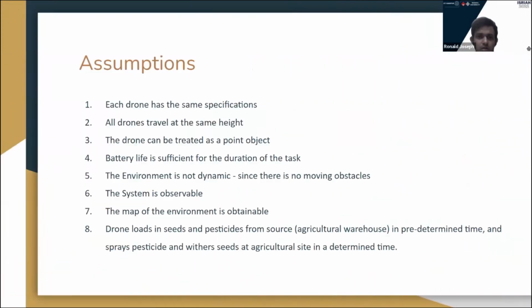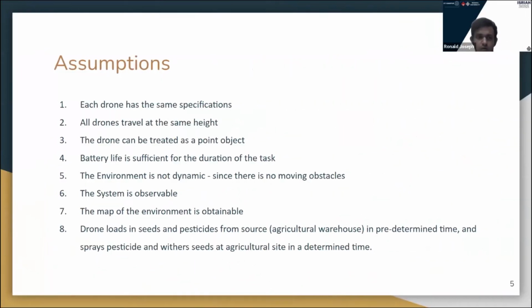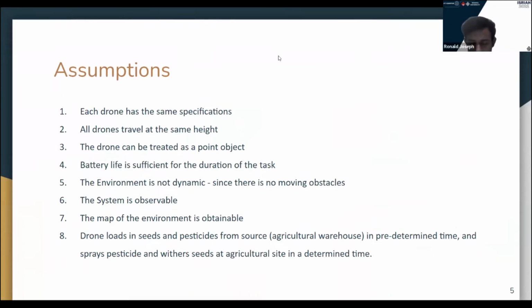For the implementation, first, what assumptions have we taken? First, there can be n drones, and each drone will have the same specification. All drones will be traveling at the same height. The drones can be treated as a point object. Why, I'll explain in the next slide. Since we are treating the drone as a point object, we consider only the position part of it, not the orientation part.